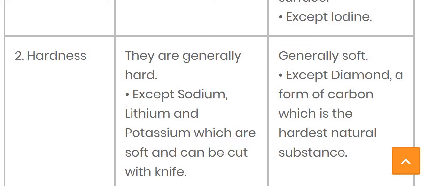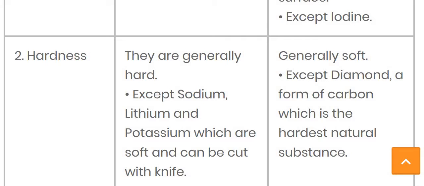While we are talking about the non-metals, the non-metals are generally soft in nature, not hard. But one exceptional case is diamond, a form of carbon, which is of the hardest nature, the hardest natural substance, but the rest of all the non-metals are generally soft. So the exceptional case is diamond.